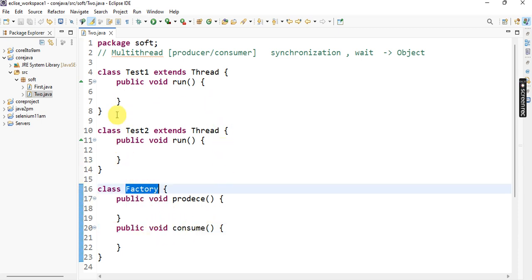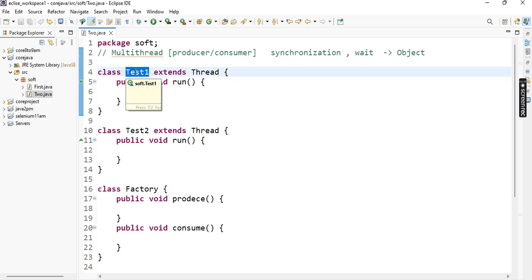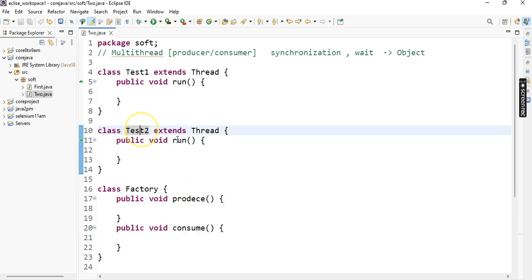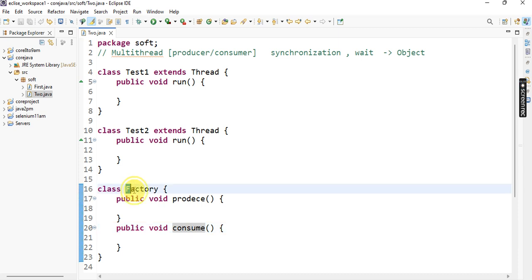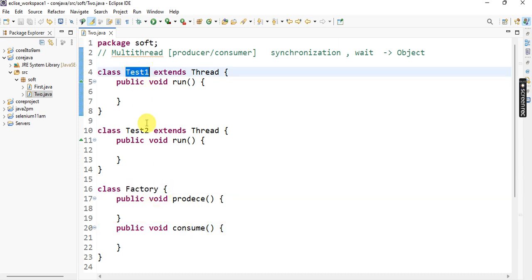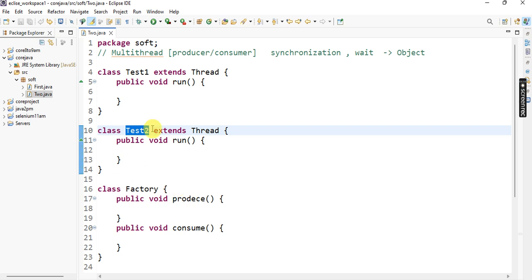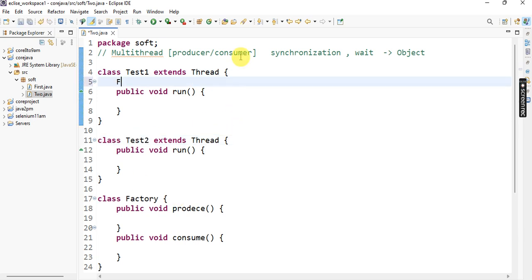Here our intention is that one thread calls the produce method and the other thread calls the consume method. Before calling these methods, you need this instance in t1 and t2. So how to create it? Suppose, here the factory class, Factory f1.